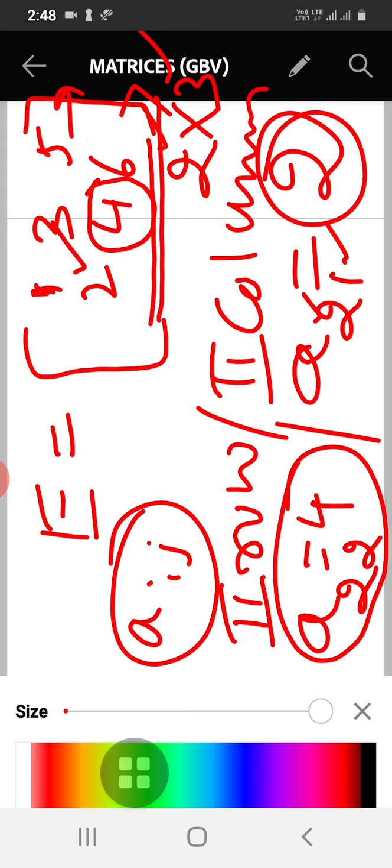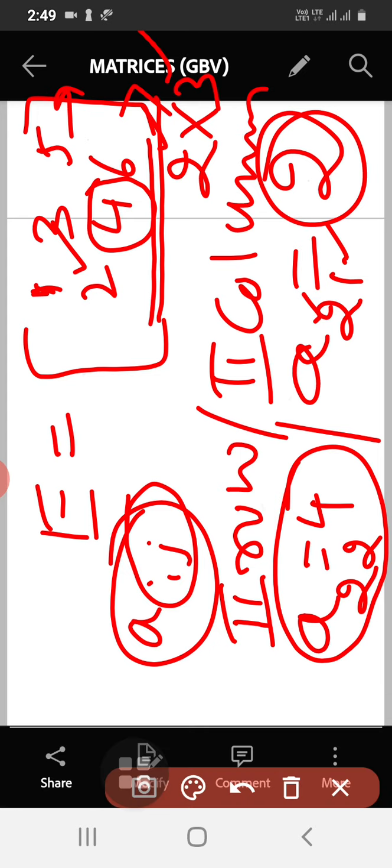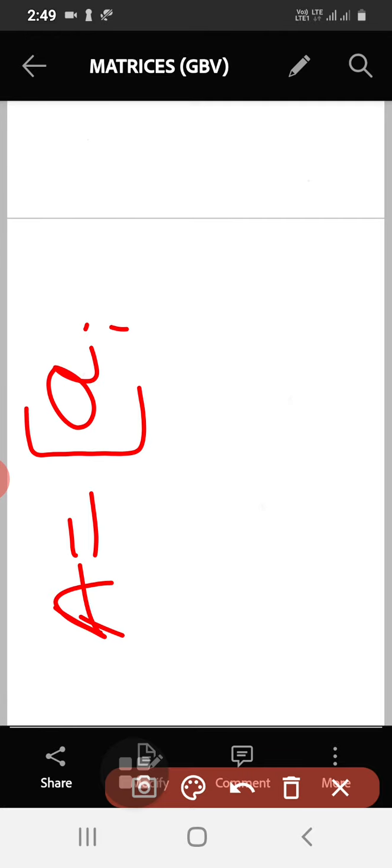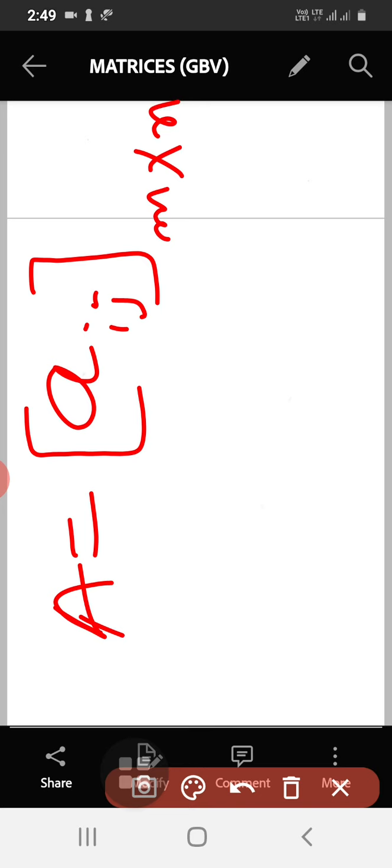Learn the concept clearly. These are all positions. Generally we write it as aij. So what is the general notation of a matrix? A is equal to aij, which is the general position here, and the order is m cross n. This is the general notation of a matrix, where i and j are natural numbers. So i and j belong to natural numbers.